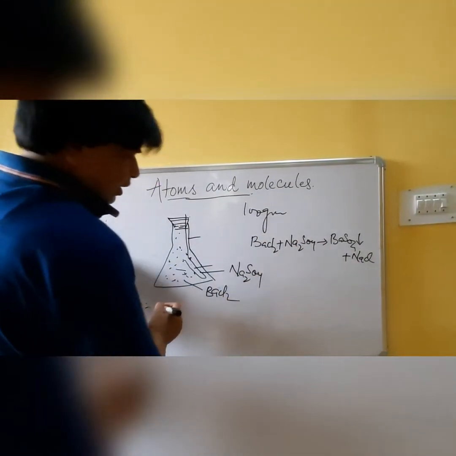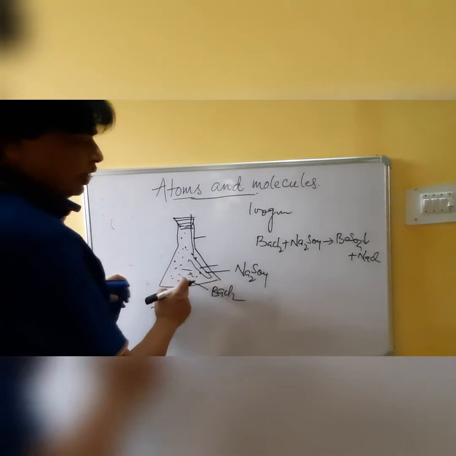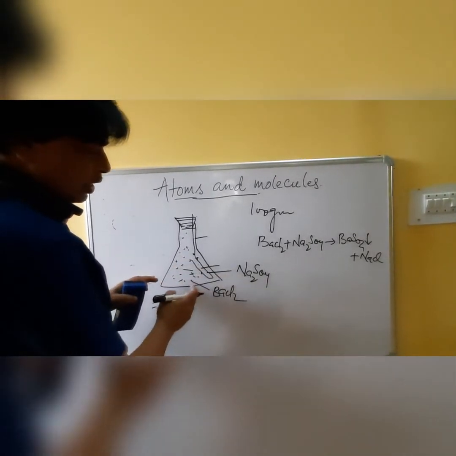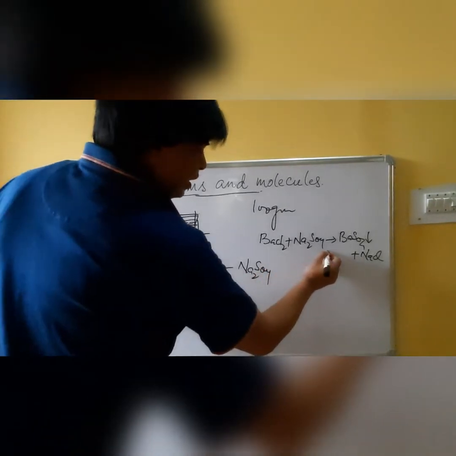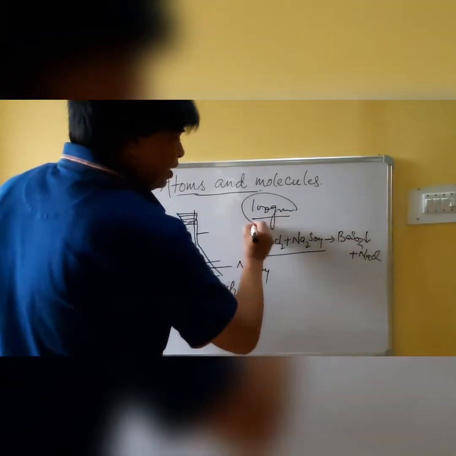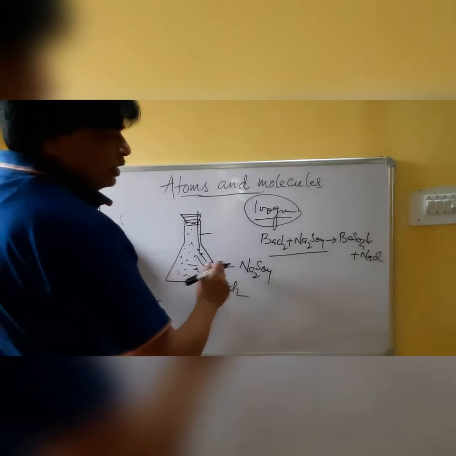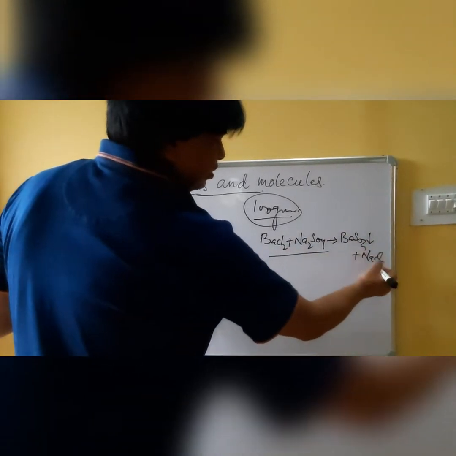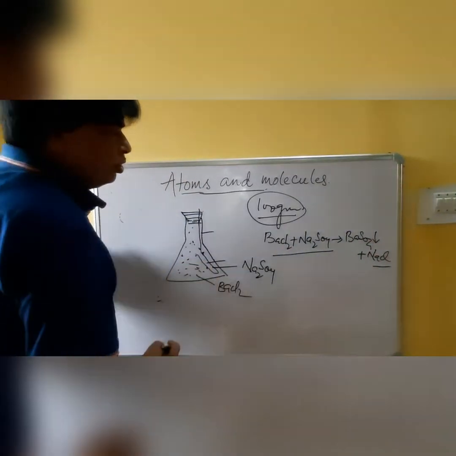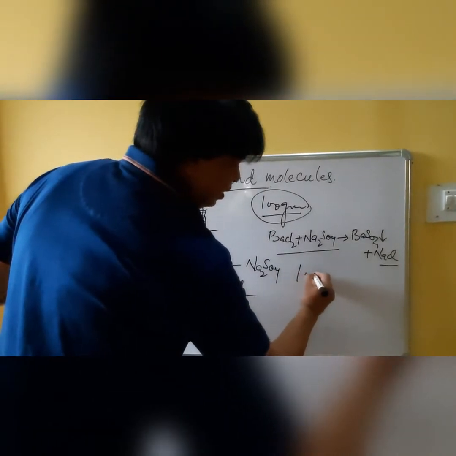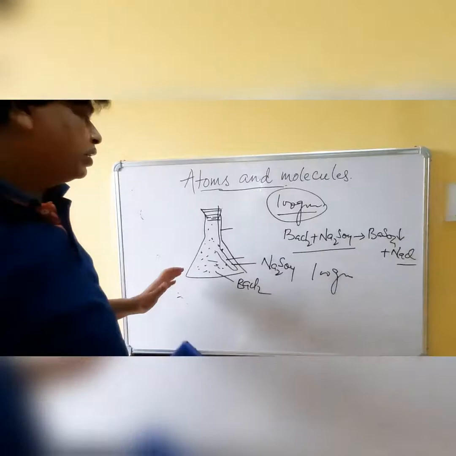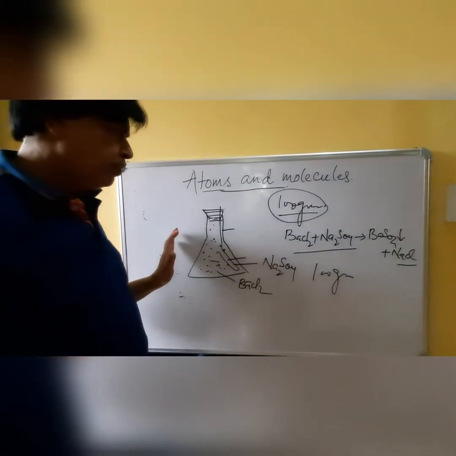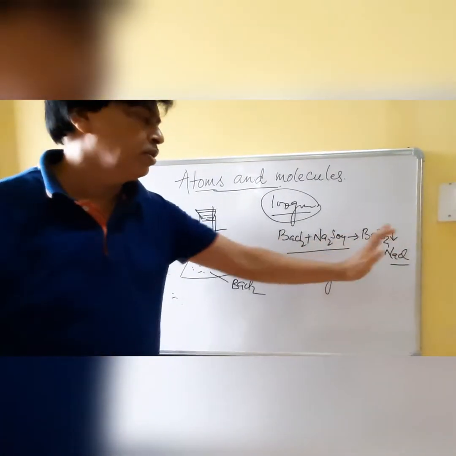After the reaction, when you take the weight, you will find that the weight of the reactant is 100 gram, and after the reaction the products BaSO4 and NaCl also weigh 100 gram. So this experiment shows that the total mass of the reactant is equal to the total mass of the product.